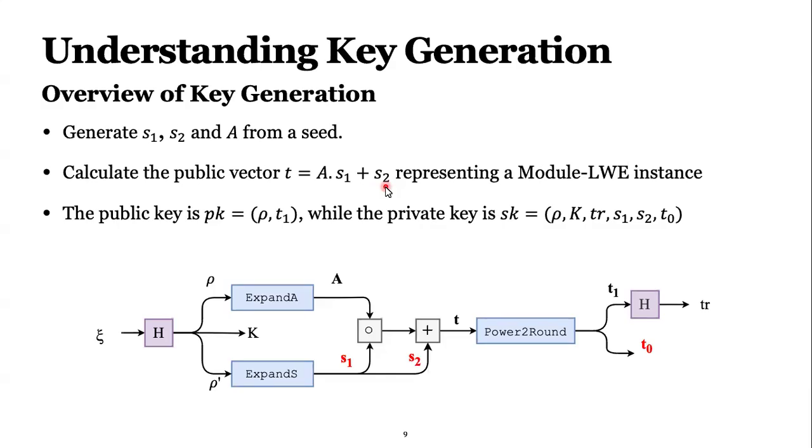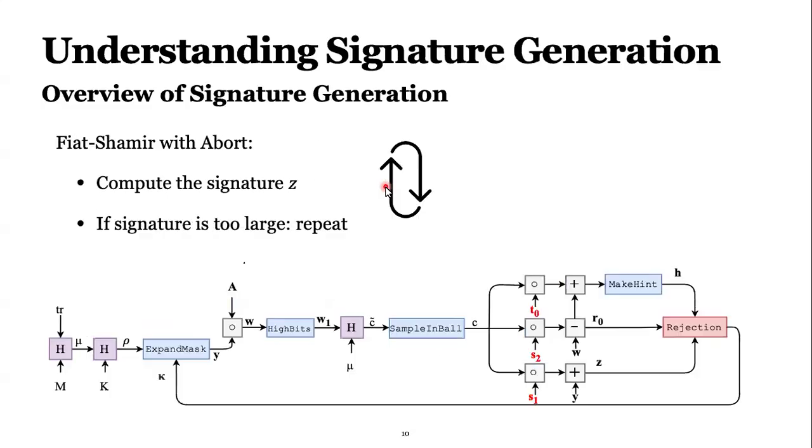So T is public, but we are getting the high bits of T, which is T1. It is public, but the low part of T is private, so it is called T0. And the private key is rho, K, tr, S1, S2, and T0. But as I said, rho, K, and tr can be calculated given these values.